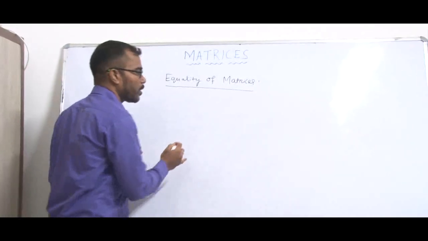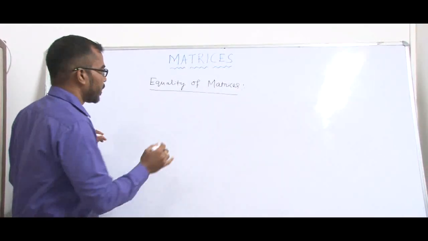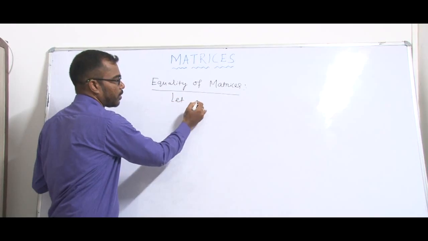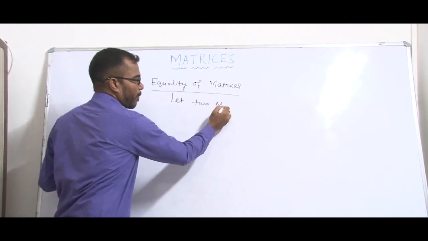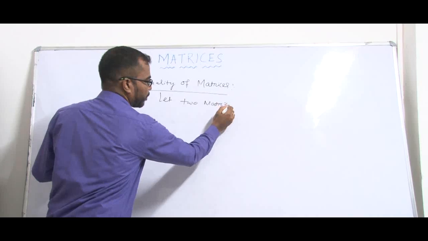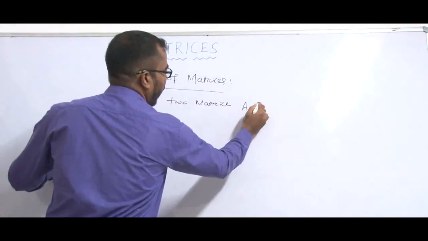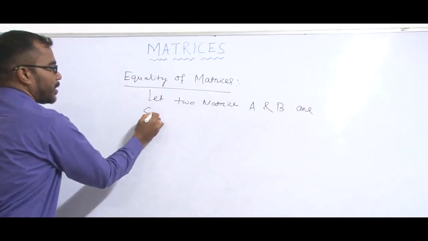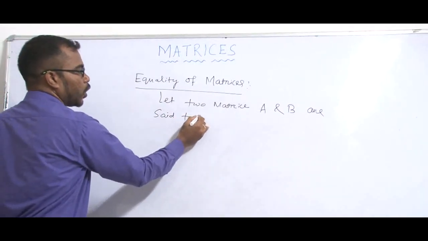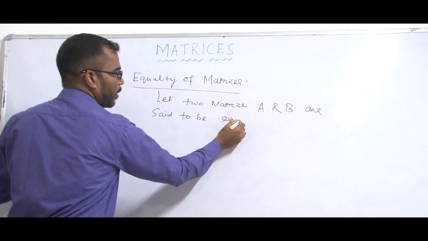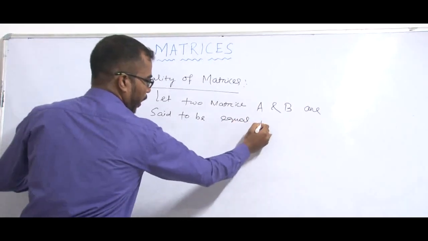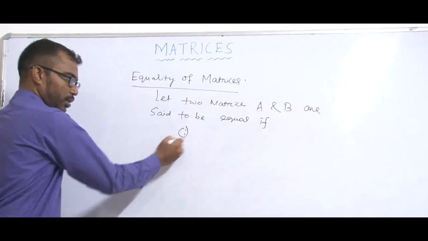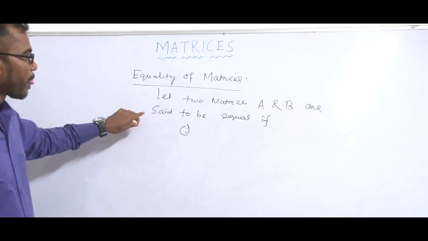So first of all, we take two matrices. Let two matrices A and B be said to be equal if there are two conditions.